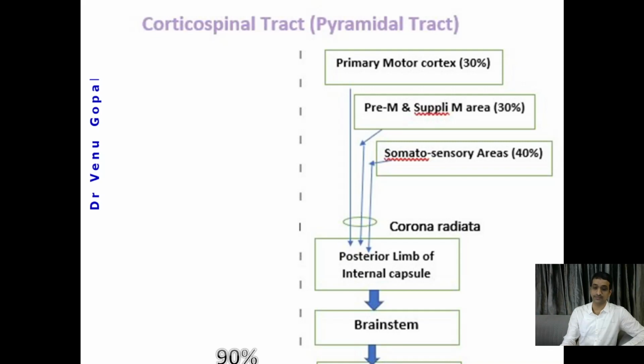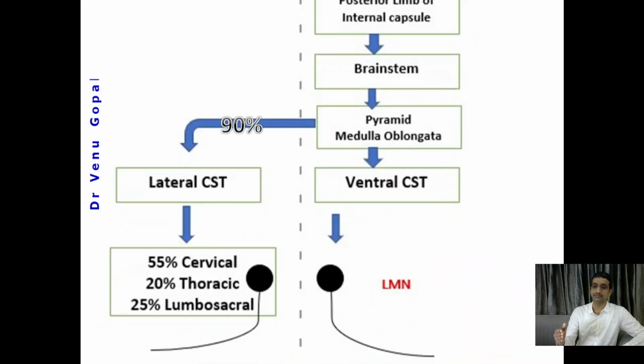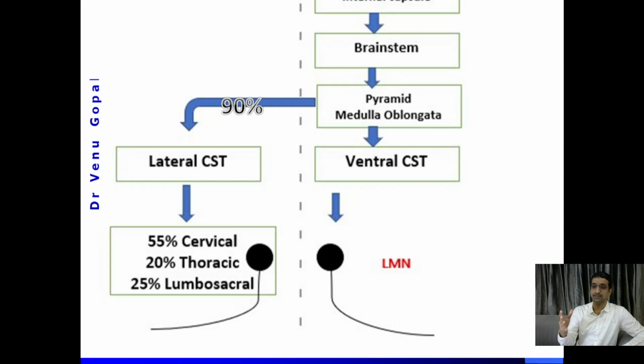Then the brainstem. If you go downward a bit, those are the pyramids, which are in the medulla oblongata. Then 90% of the fibers will decussate to the opposite side, forming the lateral corticospinal tract. The other 10 to 15% of fibers which are not decussating will go downward as the ventral corticospinal tract.